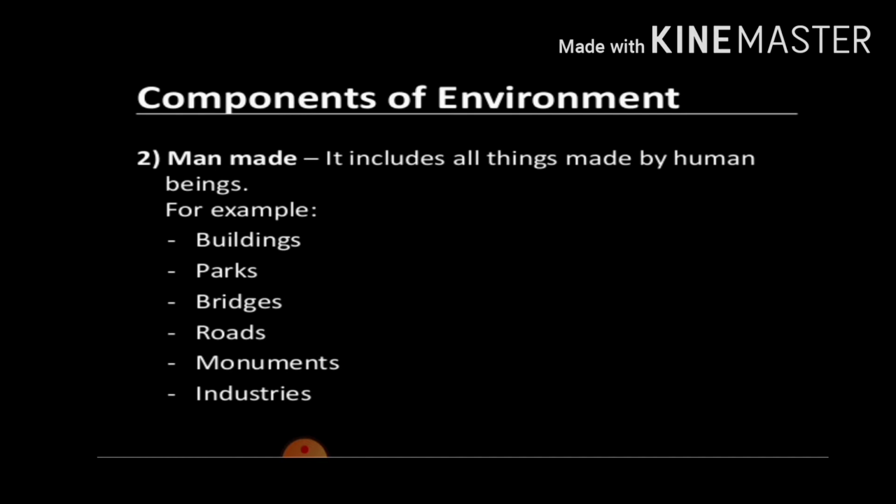Then the man-made environment. The man-made environment includes all things made by human beings. For instance, buildings, parks, bridges, roads, hospitals, zoo, which are all things created, constructed or invented by humans. That's called the man-made environment. It's not at all created naturally.